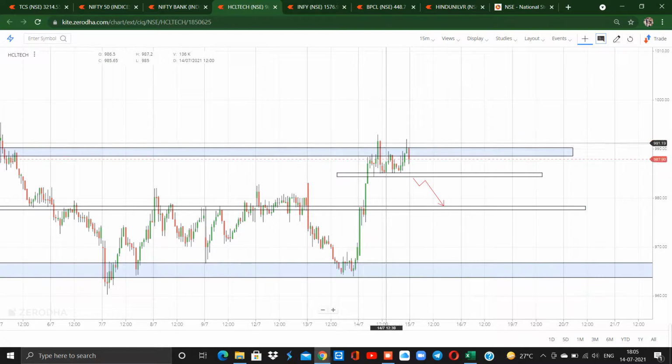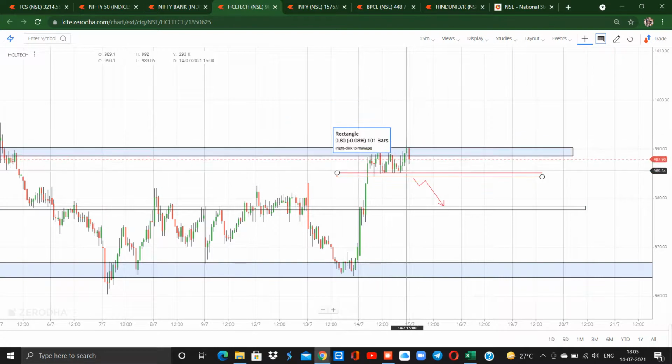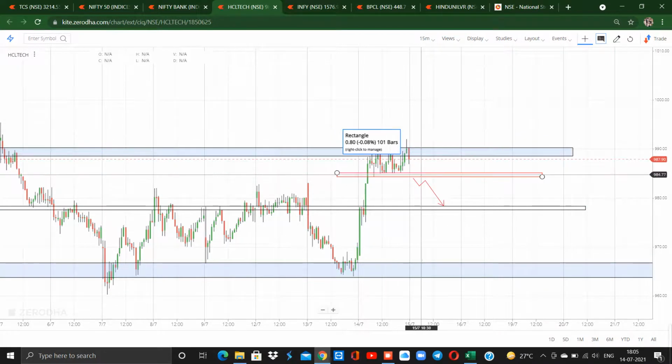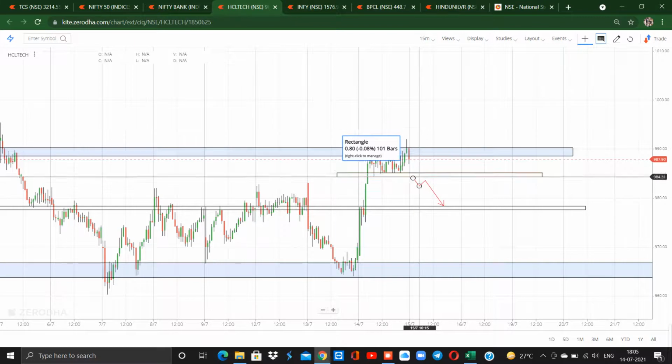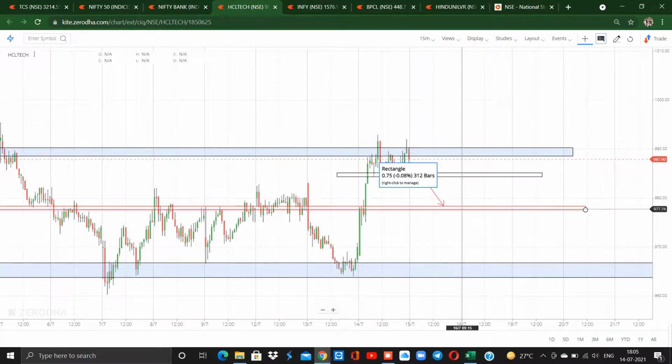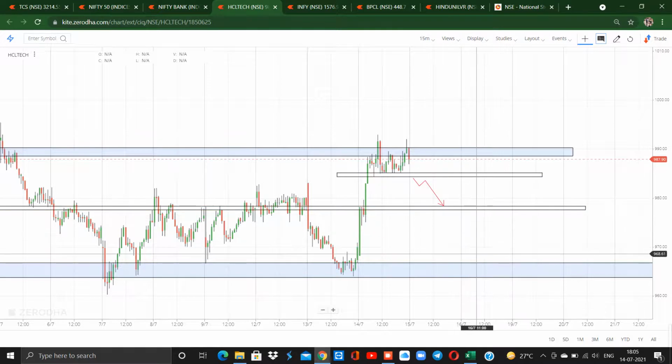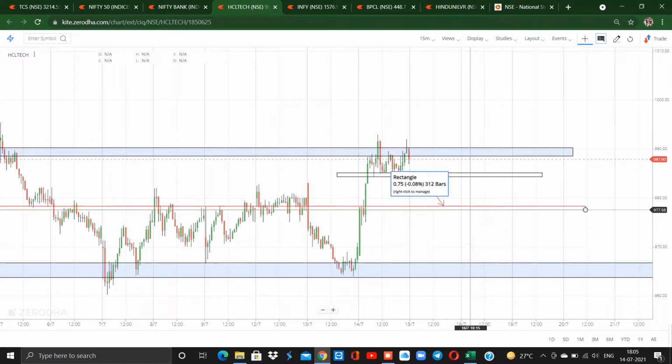So once we could see that the market has consolidated over this area, if the market opens flat or little gap down and closes below the 984 price level, we could go for a selling, and our first target will be 978 and our second target will be 968 on the selling side.